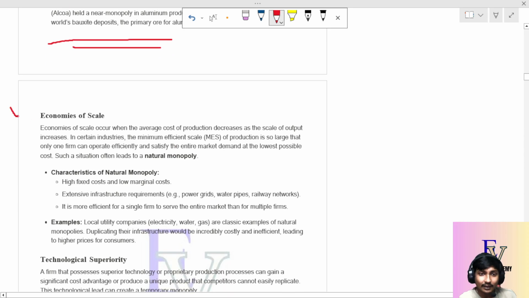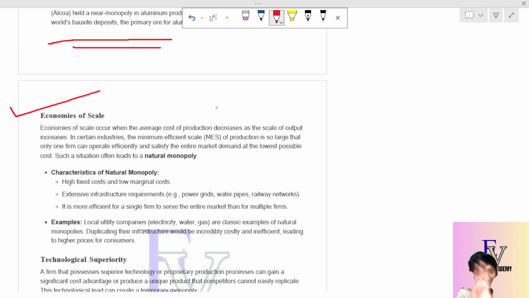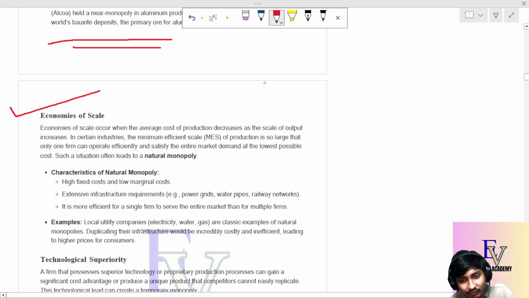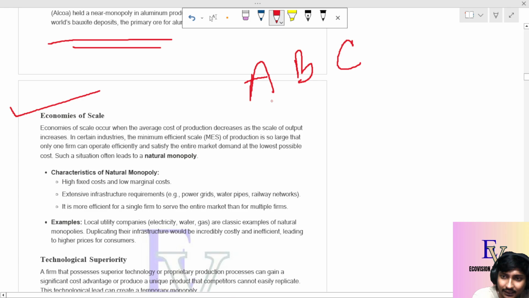Now the most important thing is economies of scale, what we call a natural monopoly. Let me give you an example. Suppose there are three companies A, B and C, and these three companies are selling pens.